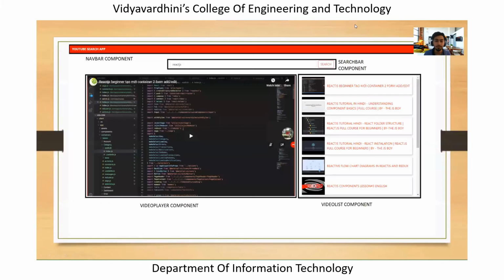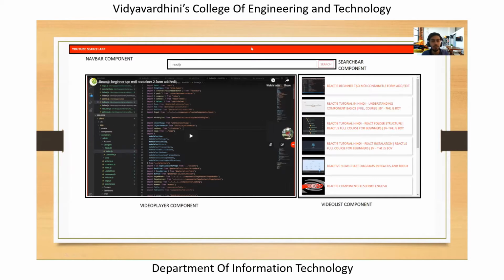Yeah, so jumping back to the presentation, this is a basic example of how a React app might look. This is just a simple YouTube search app. The things used over here were a YouTube API to get results from the search. But the main thing you need to keep in mind is that we see lots of components over here, right? So as specified earlier in the definition, React lets you break down a complex UI into small pieces called components, right?